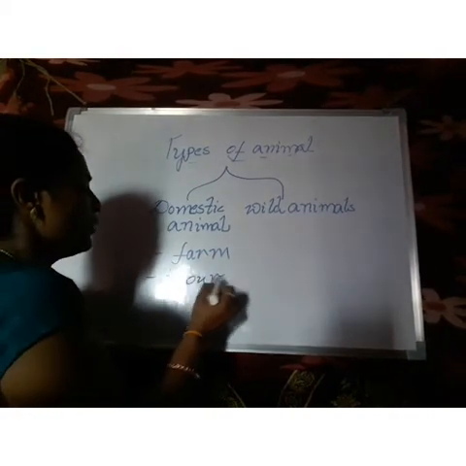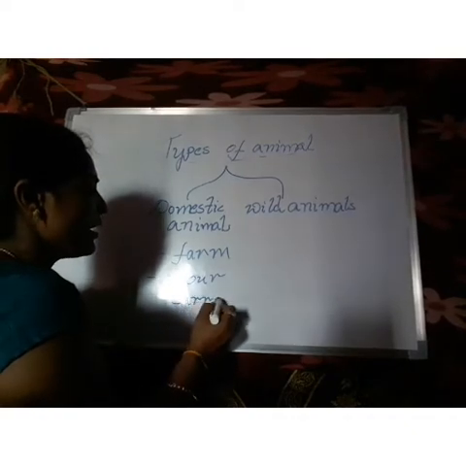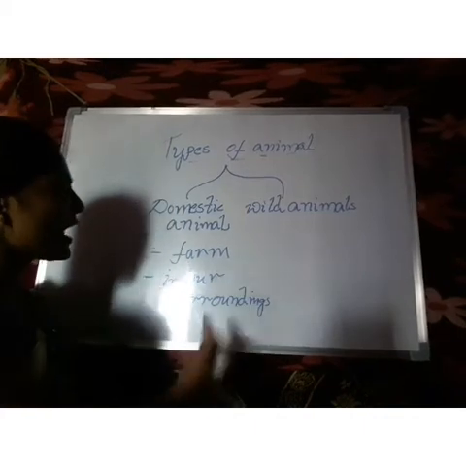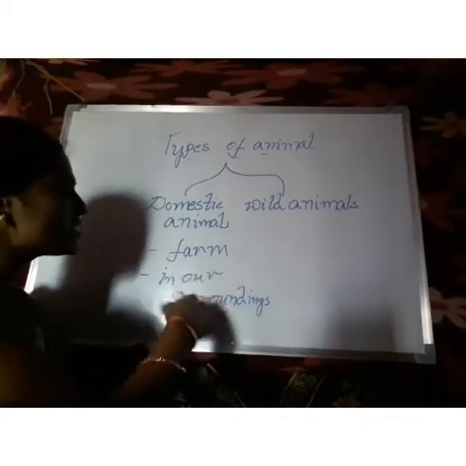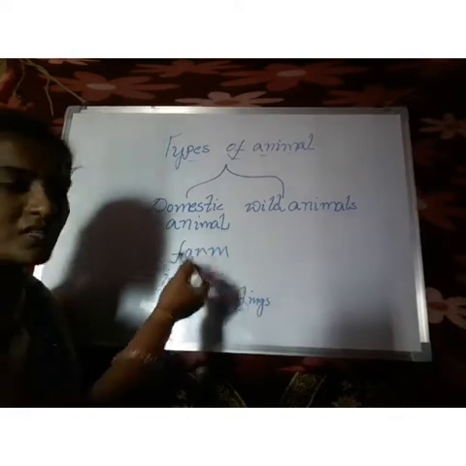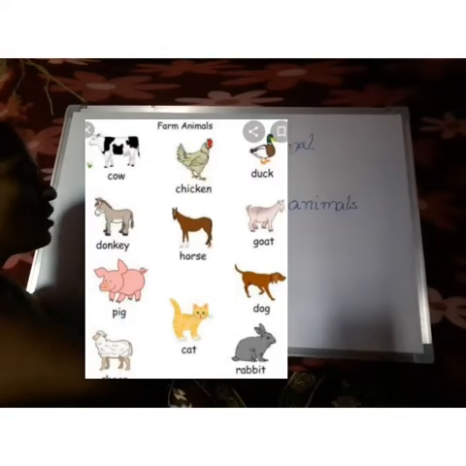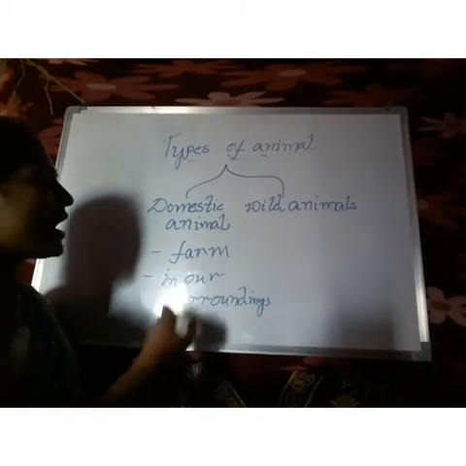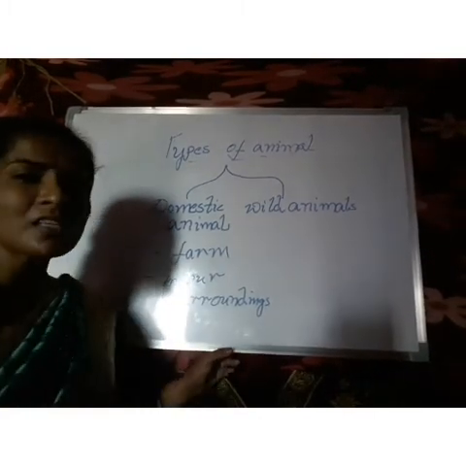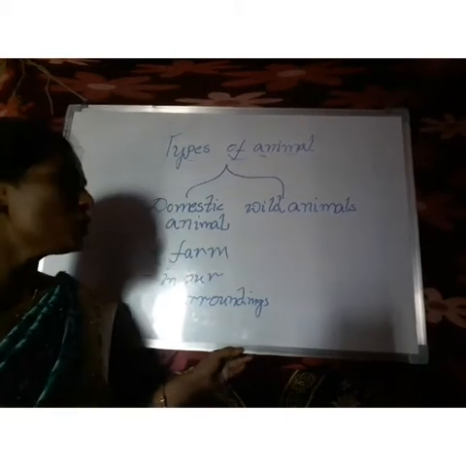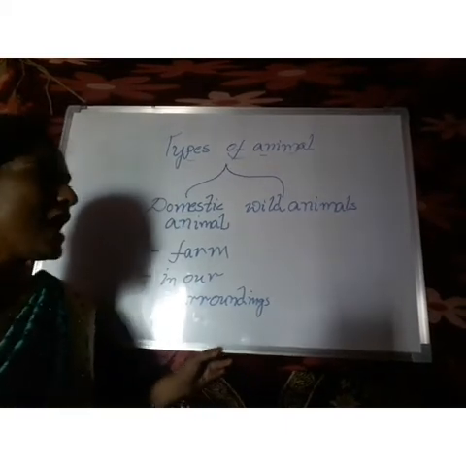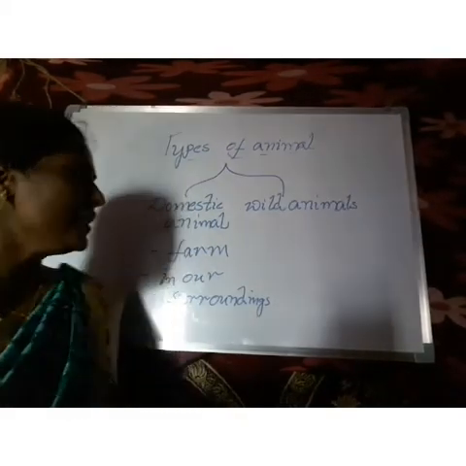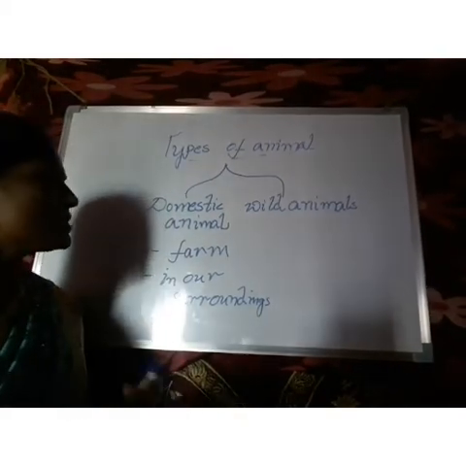So animals living in our surroundings we call domestic animals, and some of the animals we use in the farm we call farm animals, and some of the animals we keep for our fun we call pet animals, and some of these animals we call tamed animals. These are the other names of the domestic animals.